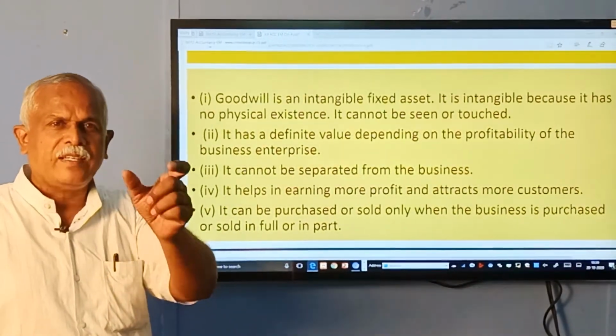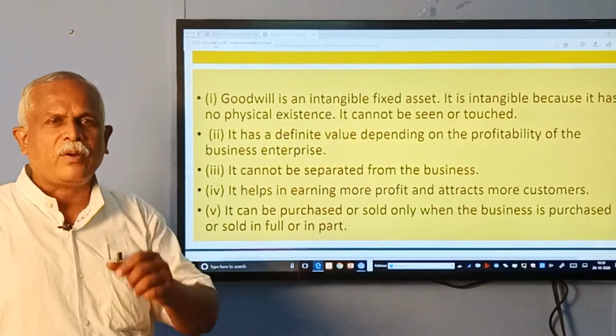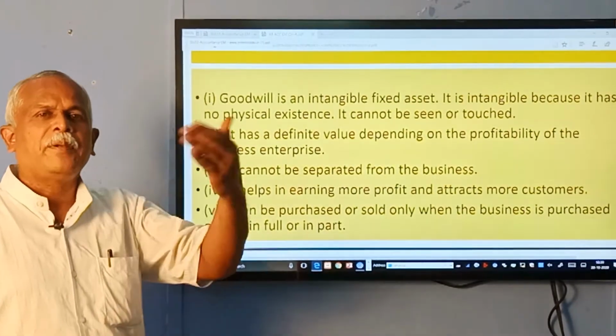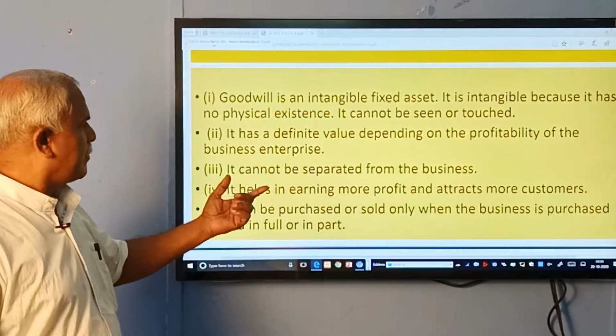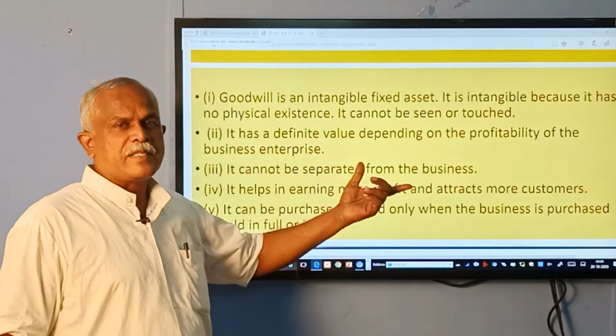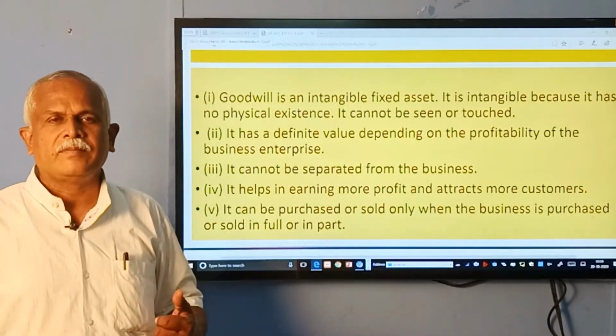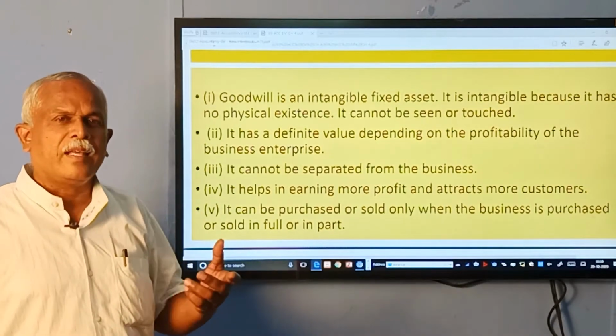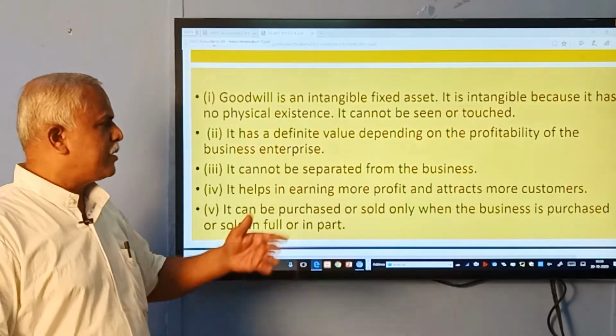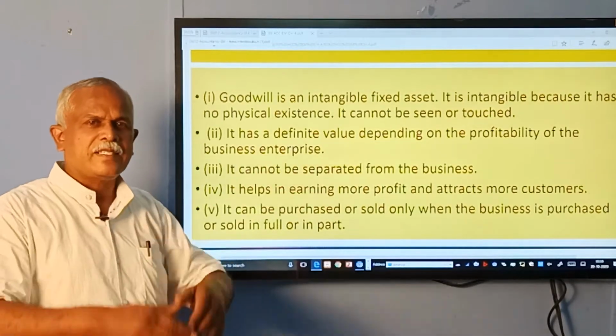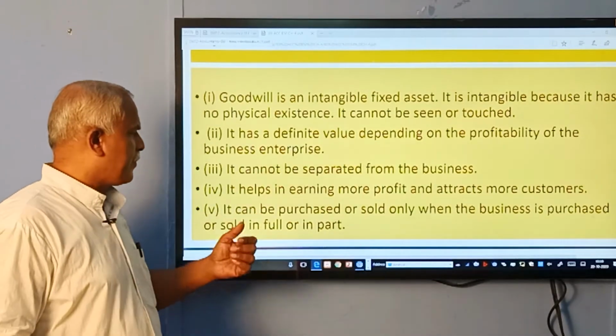Definite value means we can estimate or calculate it with the previous years' profits. It cannot be separated from the business, like any other asset such as machinery or furniture. So it is intrinsic, or inclusive into the business.